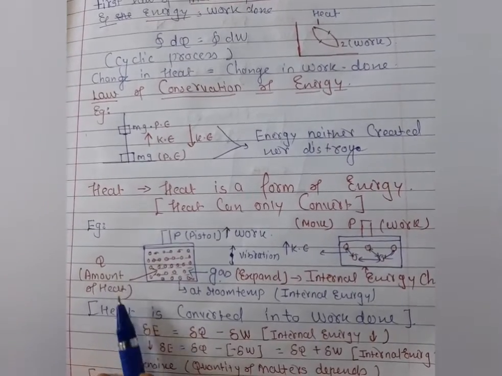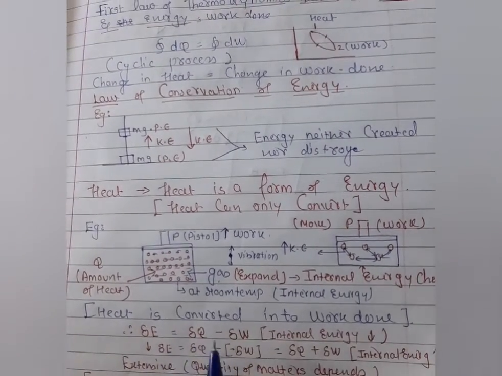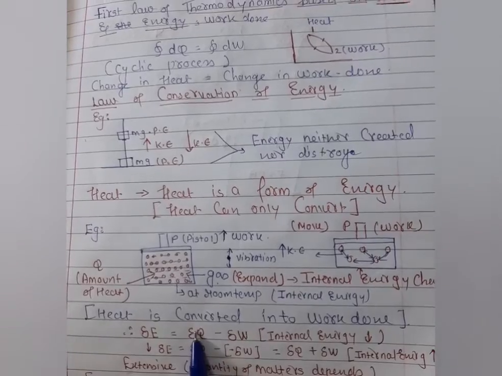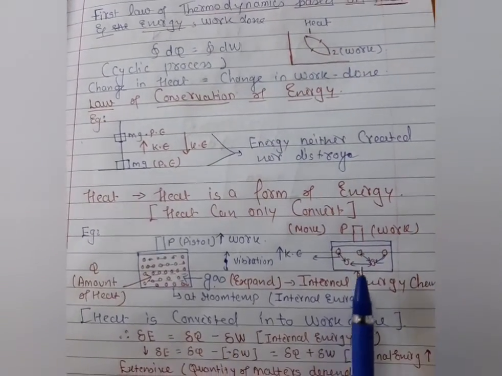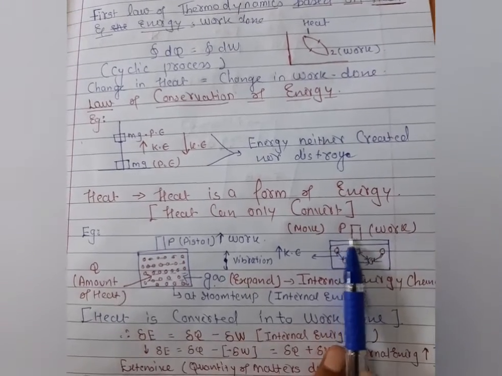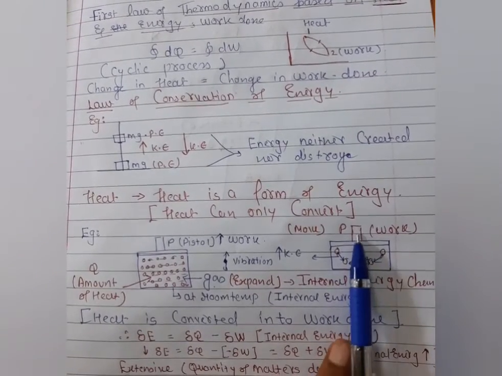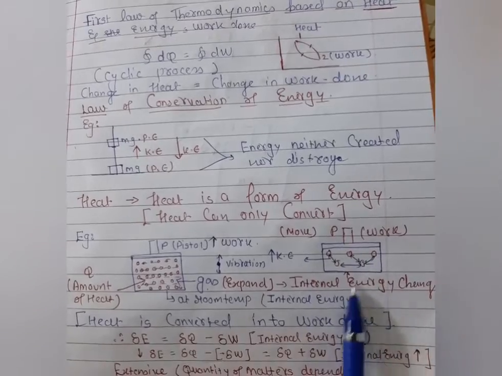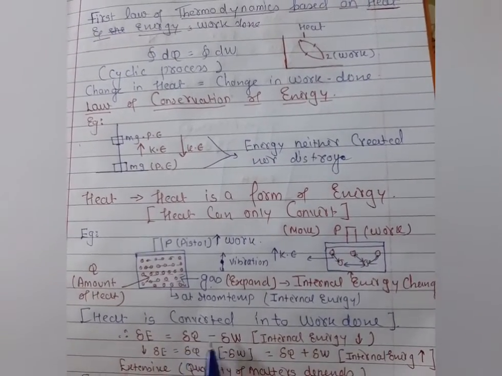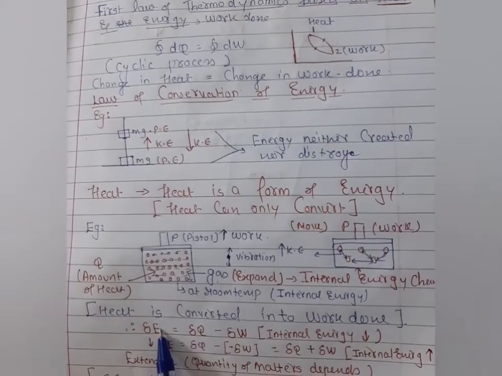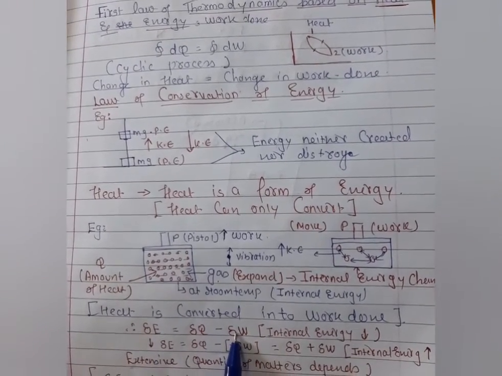As you can see, the amount of heat is also changed. And that's why, students, work also happens on this piston. And when the work happens on this piston, the internal energy also changes because of heat. So it means heat can change the internal energy of the system, and work is also applied on it.